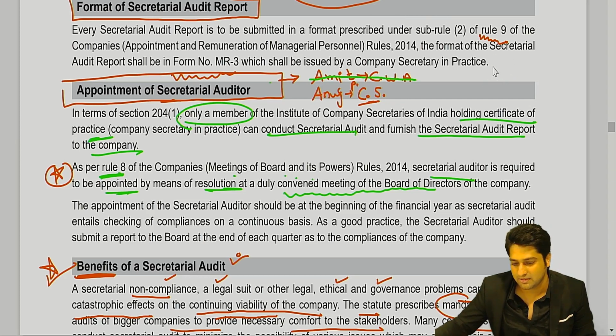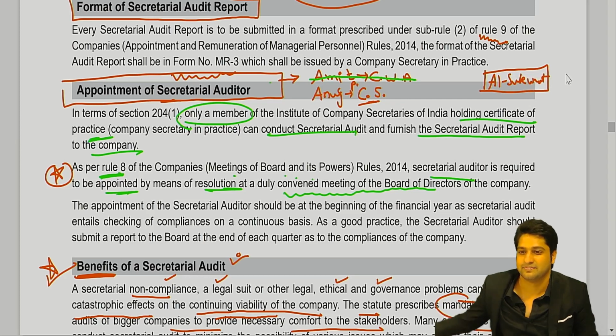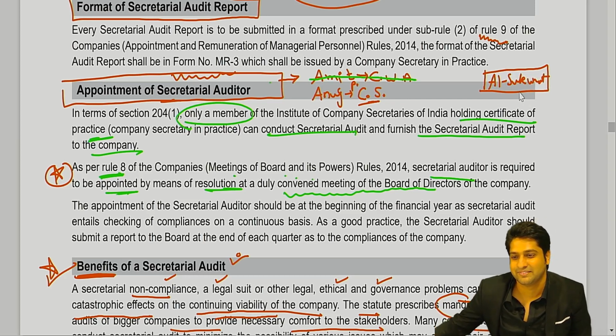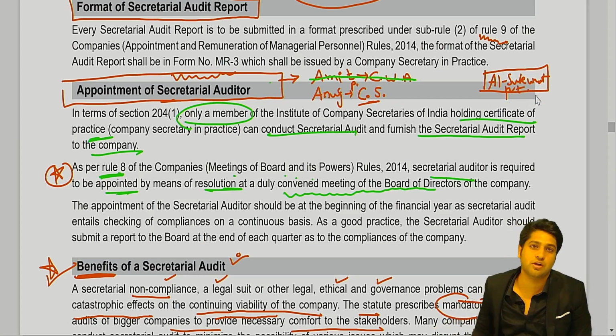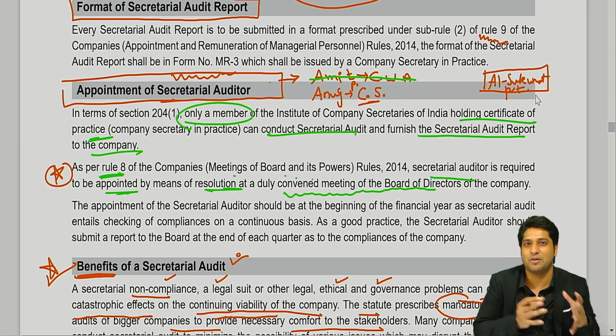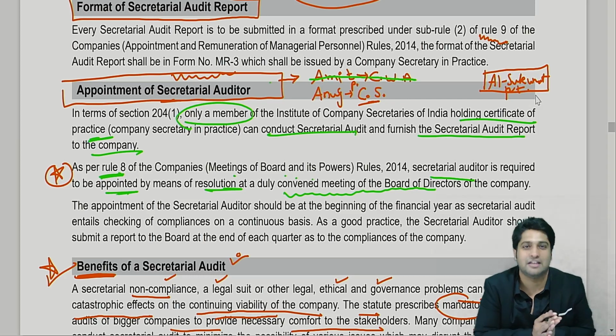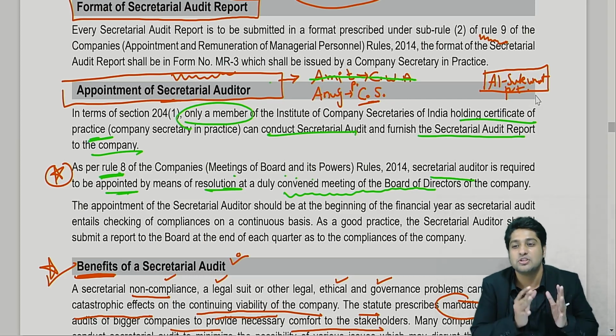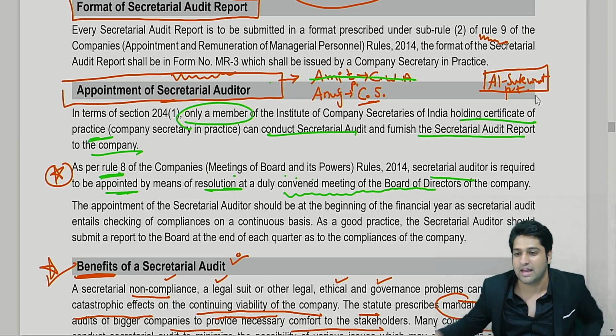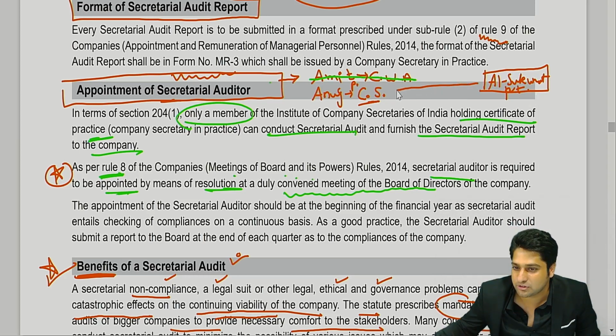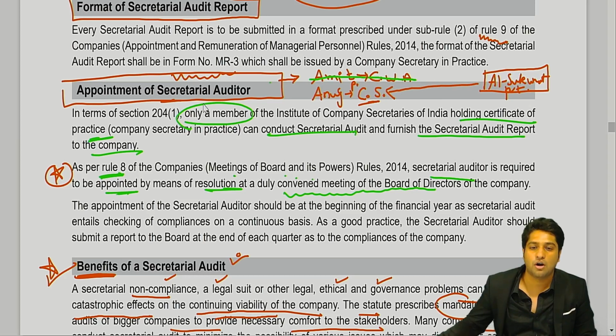I'm going to give you the name Al Sukunat. What is the name of the company? Al Suku. You can call it that affectionately, but the actual full name is Al Sukunat Private Limited. I'm telling you this from all those companies and clients, what kind of names they have. So Al Sukunat is the name of the company, and they want to appoint Anuj as the secretarial auditor.